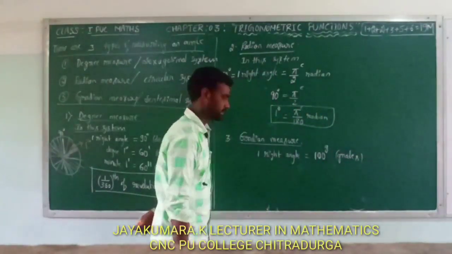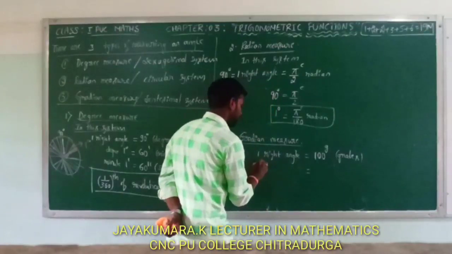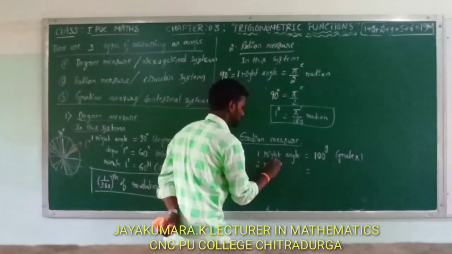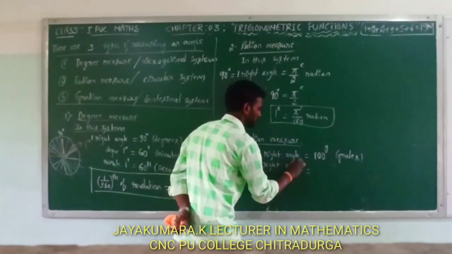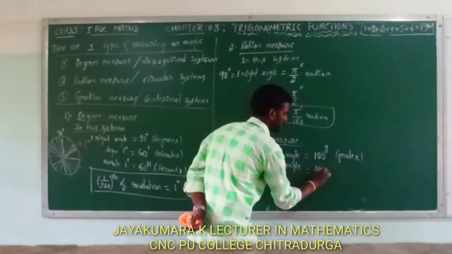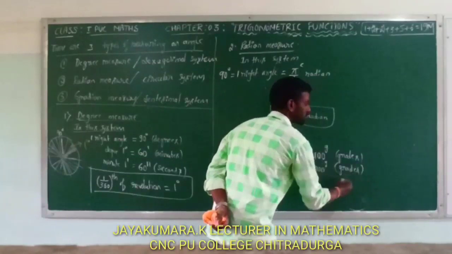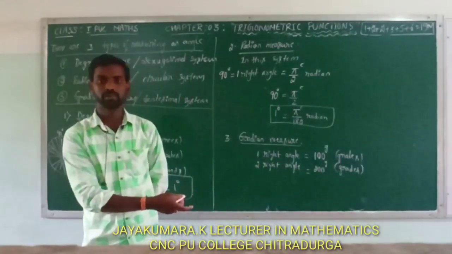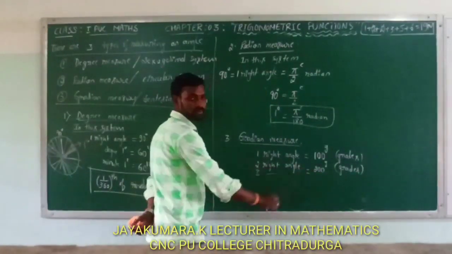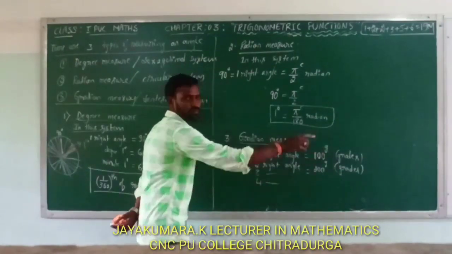G means grades. Two right angle is equal to what? 200 gradients or grades. And 4 right angle is equal to 400 grades.